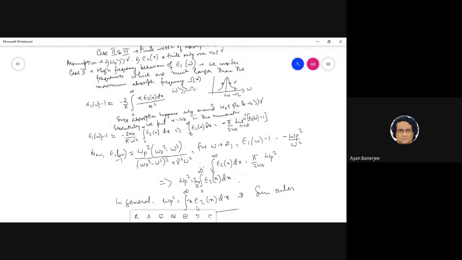Here we are assuming that the weight factor that this x is going to provide is irrelevant for all possible frequencies except that one, where this is the width, after which epsilon 2 is 0.